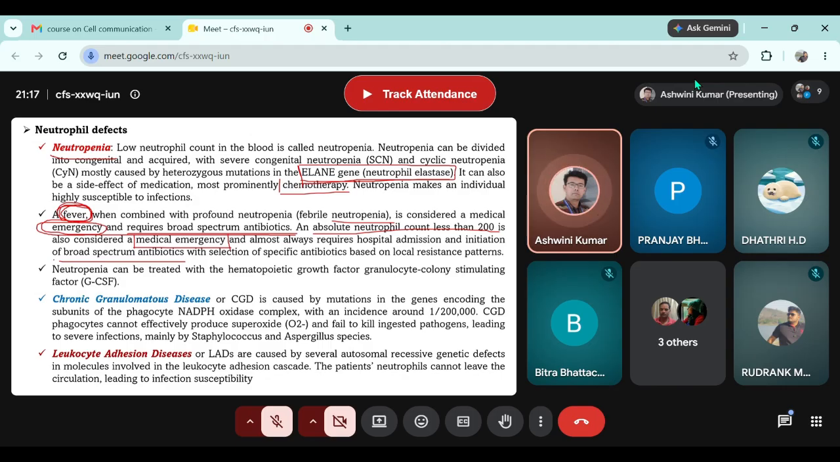For a lot of conditions, neutropenia can be treated by a cytokine that comes as medicine, which is granulocyte colony stimulating factor, GCSF medicine.